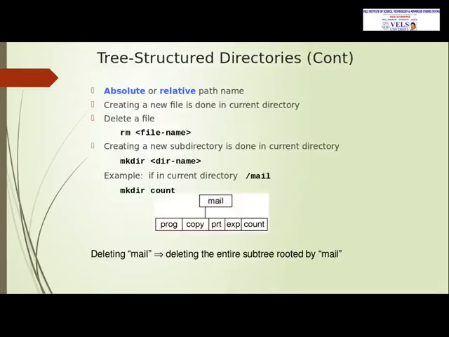And in the tree structured directory, when we create a directory, we use the command mkdir directory name. It will create a subdirectory in the current directory, mail. And when we try to delete a directory, use rm file name.